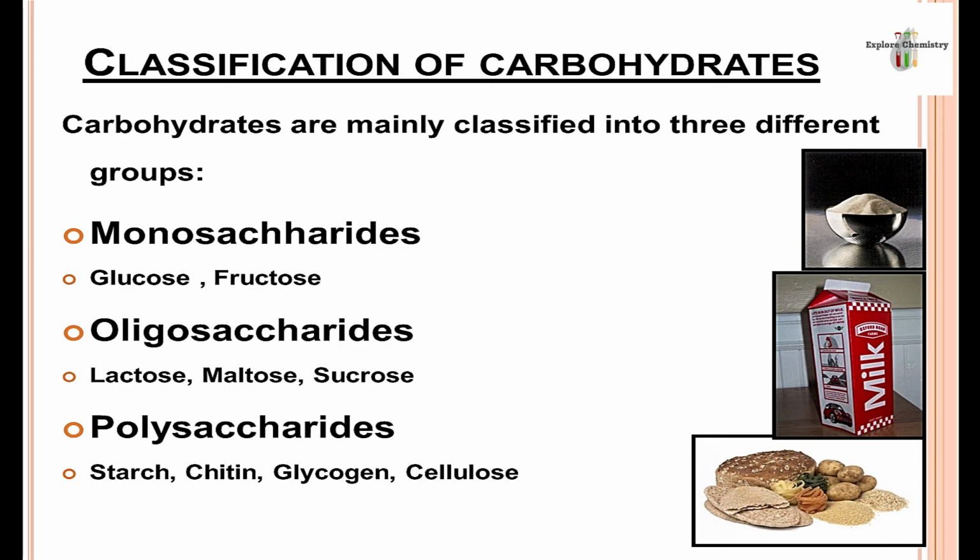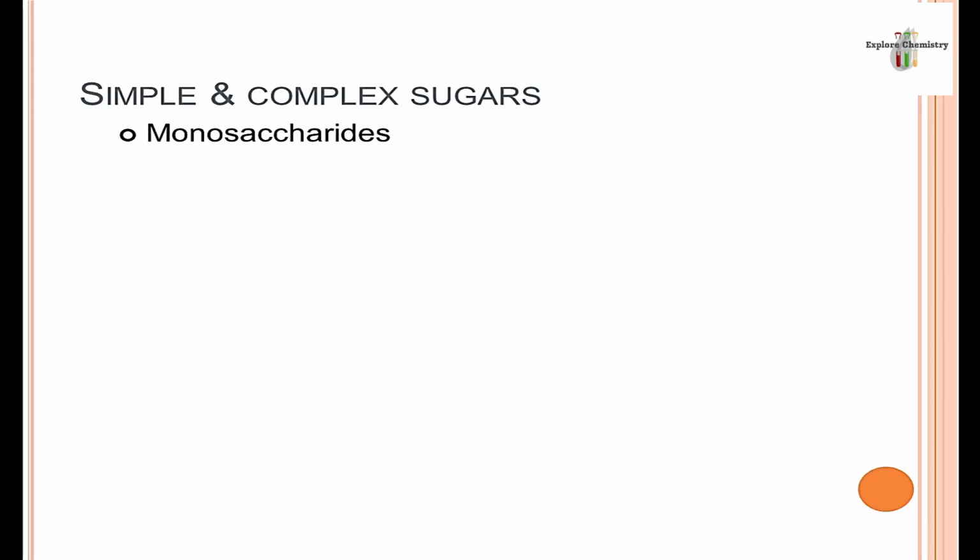Now we are going to do the classification of carbohydrates. On the basis of number of carbons or on the basis of structure, mainly there are 3 classes of carbohydrates. First one is known as monosaccharides. Examples are glucose, fructose. Up till now we have discussed only monosaccharides. Second is oligosaccharides. Examples are lactose, maltose, sucrose. Sucrose is the table sugar which we use in our daily life. Another type is polysaccharides. Examples are starch, chitin, glycogen, cellulose. So let's discuss these types of carbohydrates in detail.